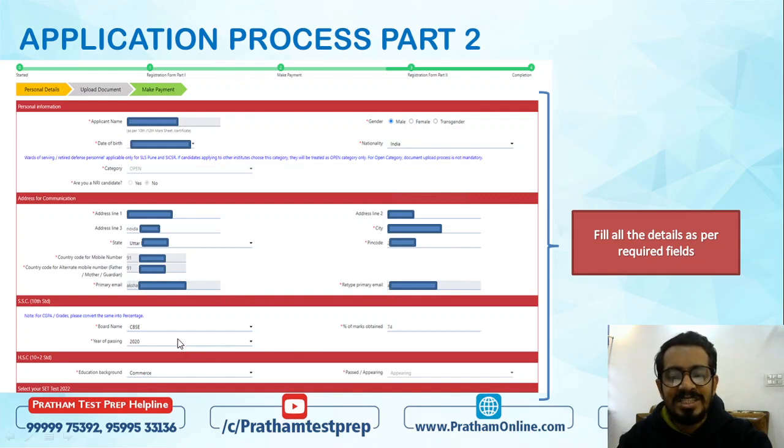Below that, if you guys can see, background board name, you have to give the 10th board name. CBSE I have given there. The percentage you have got in 10th standard, and year of passing. अगर आप अभी 12th में हैं and you will be giving the entrance exam in 2022, and if there's no gap year in between, you will be choosing 2020 here for 10th. Now below that, we have to punch in the information for 12th. Commerce I have mentioned, and appearing or past I have to mention that. अगर मैं appearing कर रहा हूँ तो उसके बाद I don't have to punch in the marks.